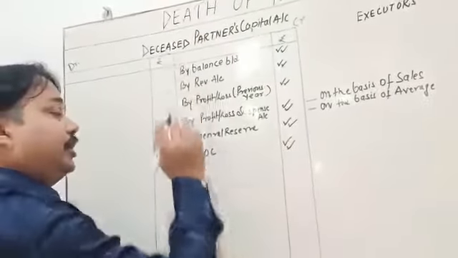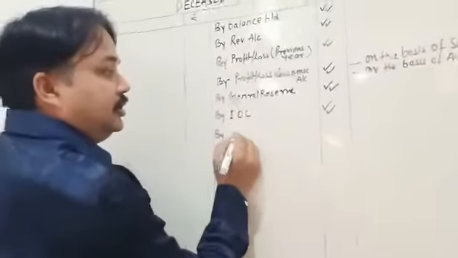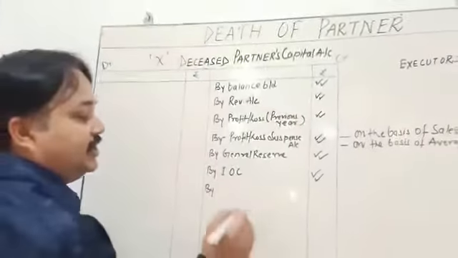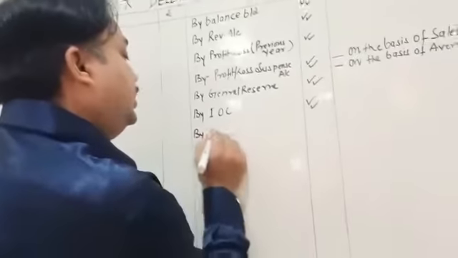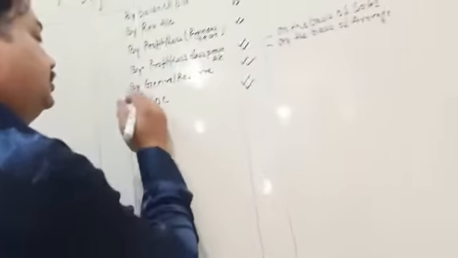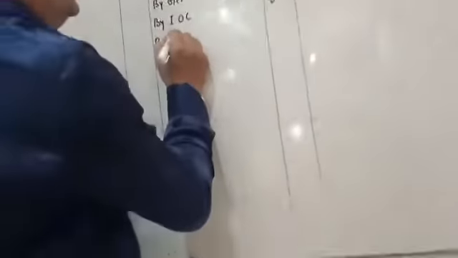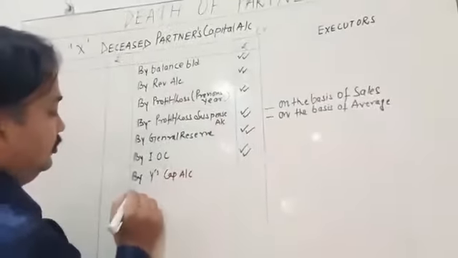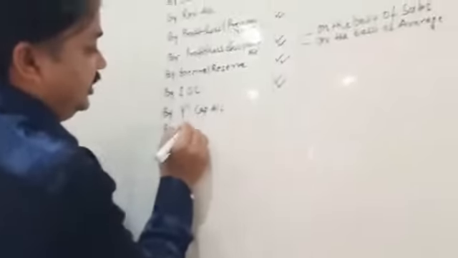Suppose there are partners here, okay. X is the deceased partner, Y and Z are going to pay, by Y's capital account, by Z's capital account.